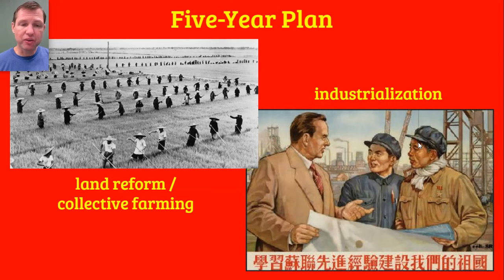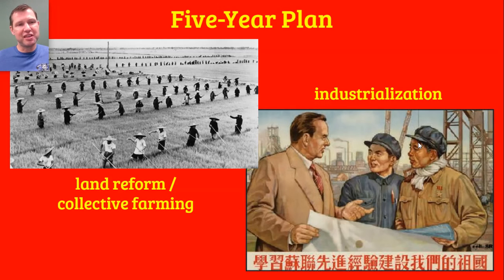And so he very quickly shifted from land reform, where he simply gave land to the peasants and said, okay, this is your land now, go make a living for yourself. He shifted over to collective farming. So following the model of Joseph Stalin, he took the peasant farms, which were, of course, tiny little farms because each peasant had their own farm.